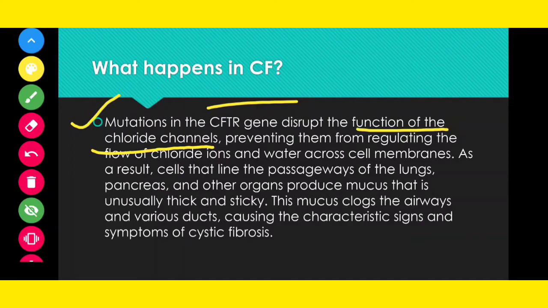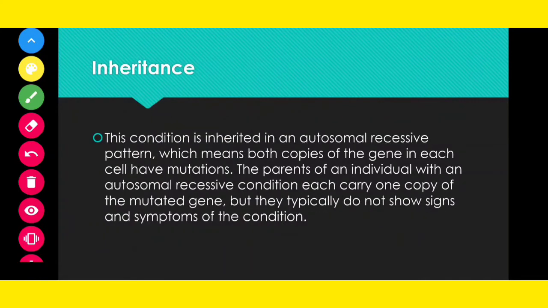And because of this, you get very thickened mucus, and the passageways in the lungs, in the pancreas, all these organs are jammed with this thick mucus, and mucus clogs. This is known as mucus clog. So mucus clogs are formed in the airways, and this clogging continues. It affects the ducts of the digestive tract also.